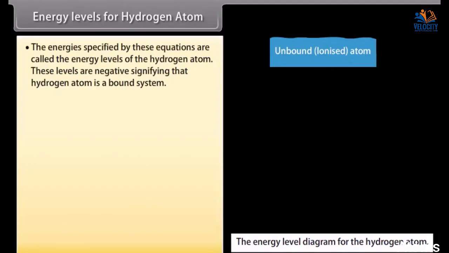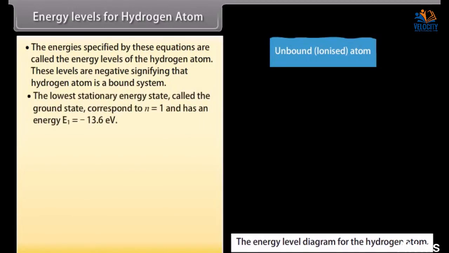The energies specified by these equations are called the energy levels of the hydrogen atom. These levels are negative, signifying that the hydrogen atom is a bound system. The lowest stationary energy state, called the ground state, corresponds to n as 1 and has an energy E1 equals minus 13.6 electron volt.